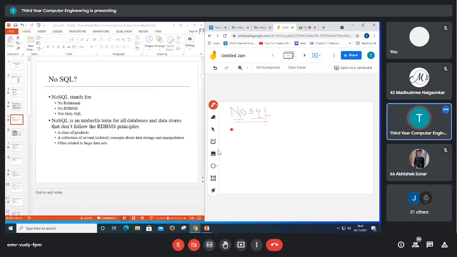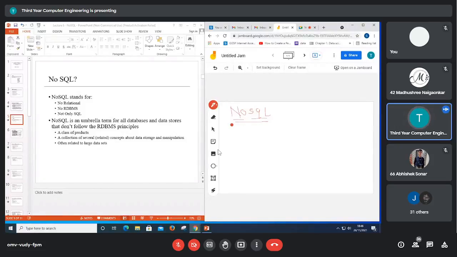Also, in NoSQL, columns, rows, and schema are not required. It provides high availability and reliability of the data, along with design simplicity, because we don't have to use a specific pattern for that. So it is very easy to operate. Now, why NoSQL? As I said, because we have to operate on a large amount of image and video data. That's why NoSQL is a must.